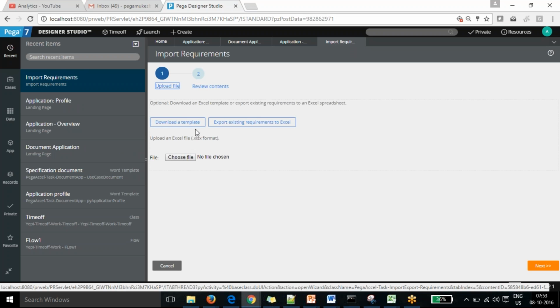Mukesh, when you say application, it is like a project by itself? Yes, that's right. We are going to create a time off application where an employee can request a leave, and it will go to the manager. Then he will review the request and approve it. Then the employee will go for leave and it is resolved after that.